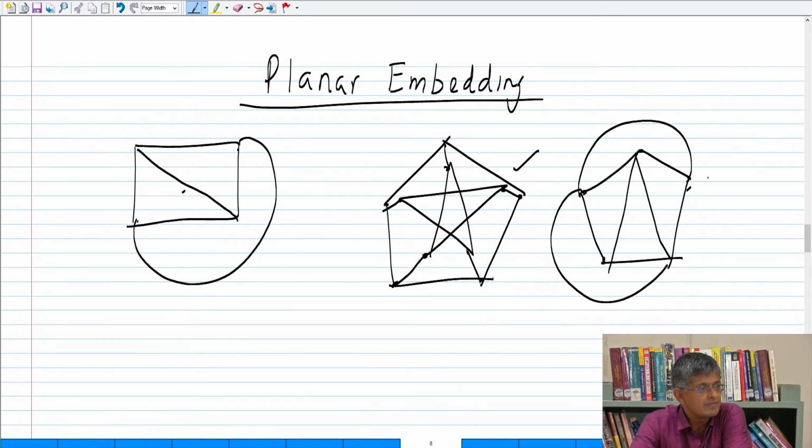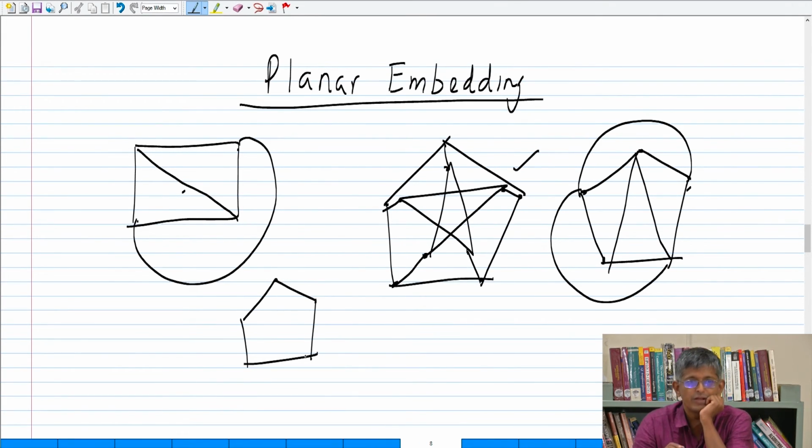Another graph. C5 is planar. The way you draw it itself is planar. On either side 3 and 3 is it? Okay, but 2 and 2 you can draw, right?